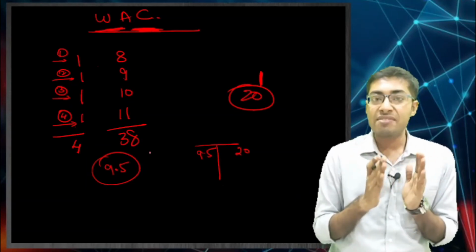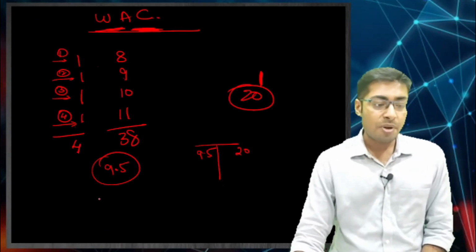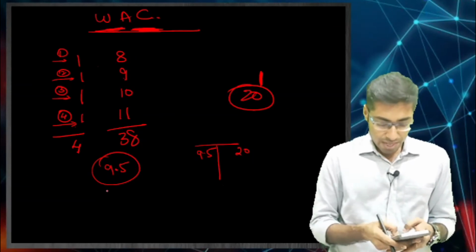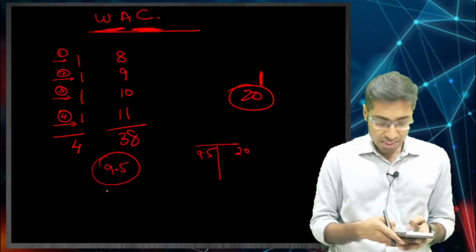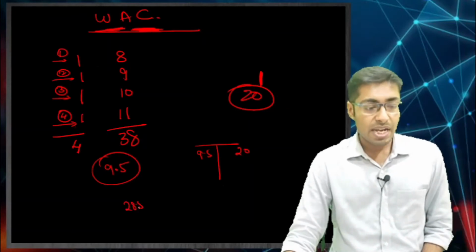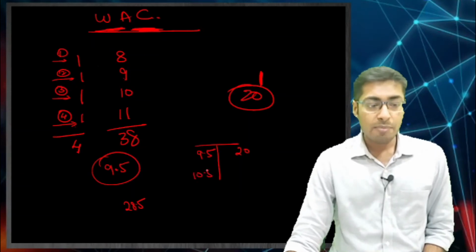Now, 9.5 is the goods COGS, so the inventory value will be 9.5 into 3. 9.5 into 3 is 28.5. So, inventory value is going to be 28.5. What is the profit over here? The profit over here is 10.5.